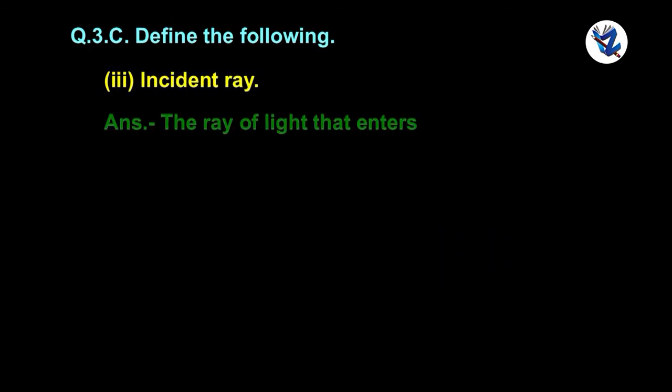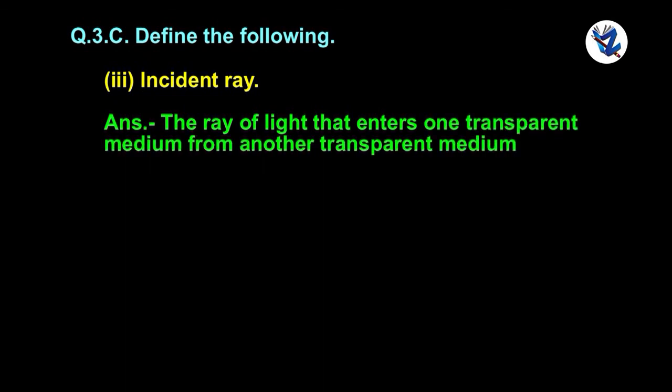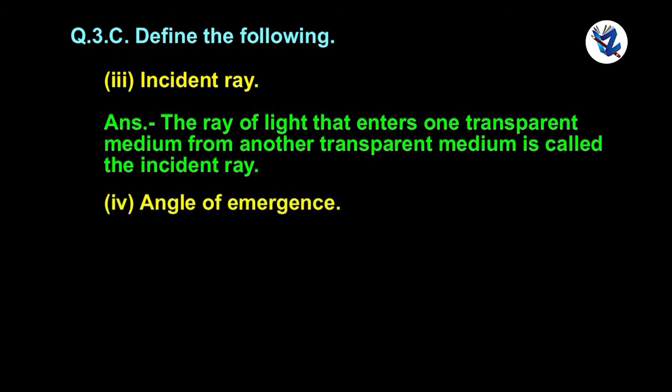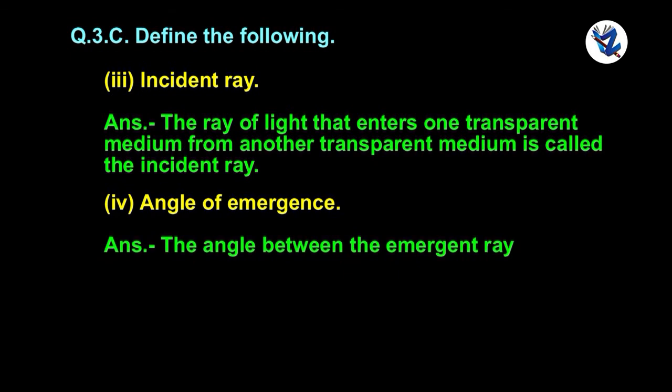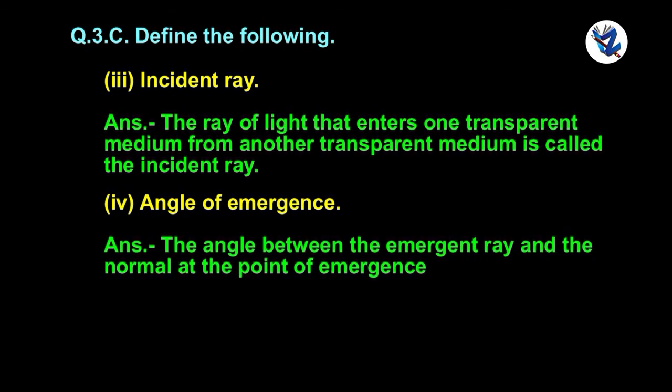Incident ray. The ray of light that enters one transparent medium from another transparent medium is called the incident ray. Angle of emergence. The angle between the emergent ray and the normal at the point of emergence is called the angle of emergence.